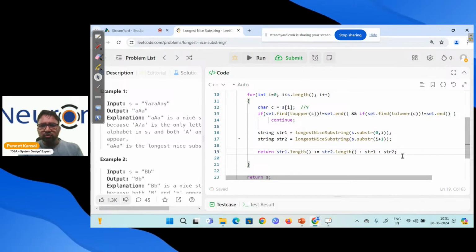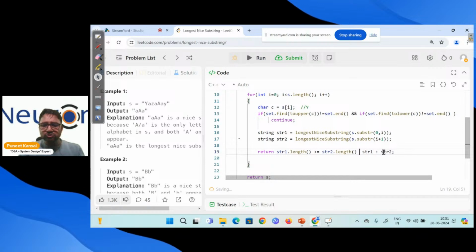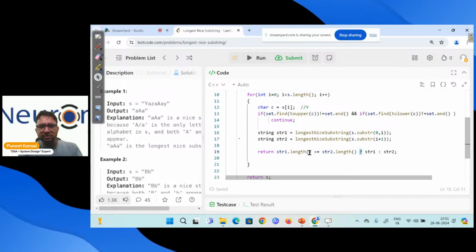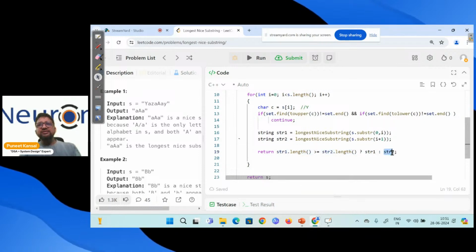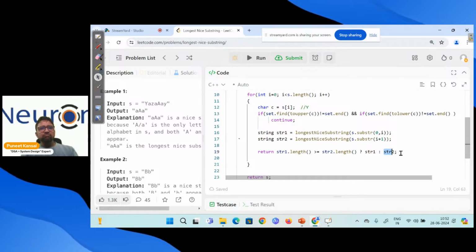That's it. In a ternary operator we use the question mark. This is a ternary operator I just used. Here I'm just checking: if this condition is true, I will pass this substring, and if this condition is false, I will pass this substring. That's it. We're done with it.